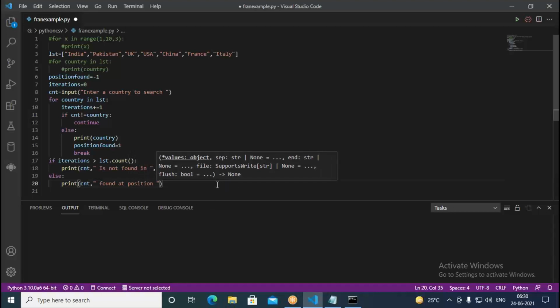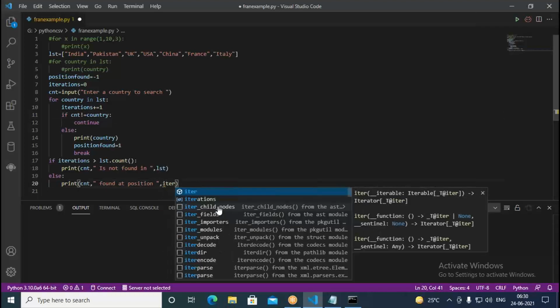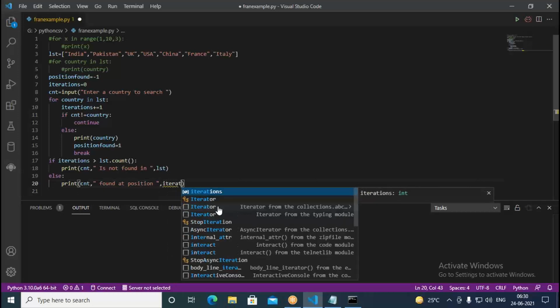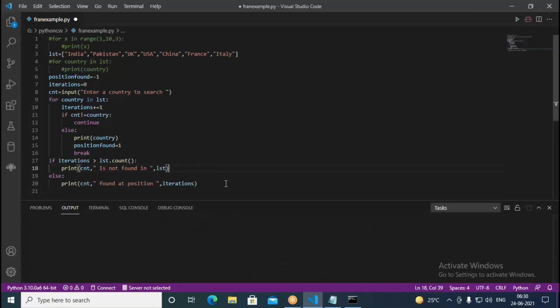So the position has to be here. We write it as position found, and here iterations. So at that position, we are going to find it in the given list.